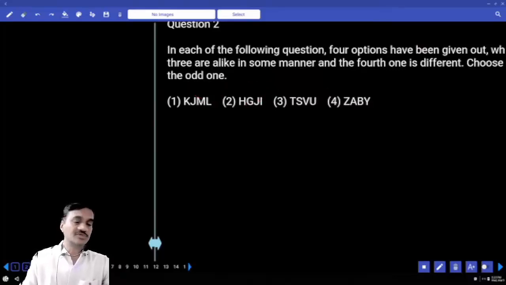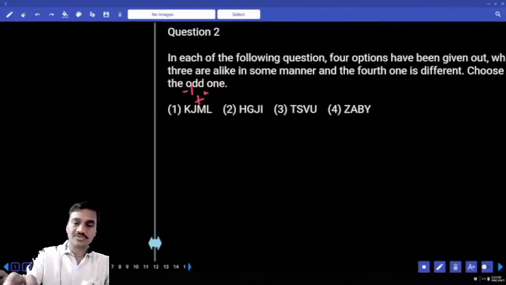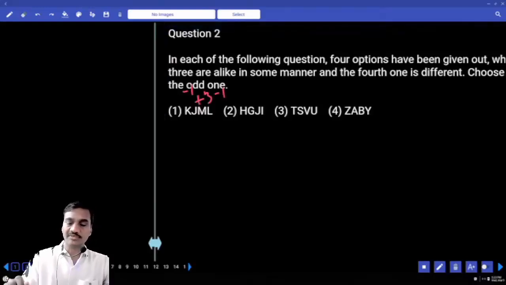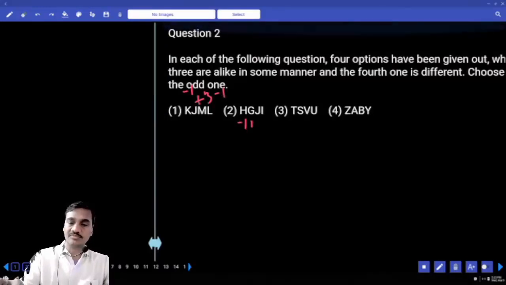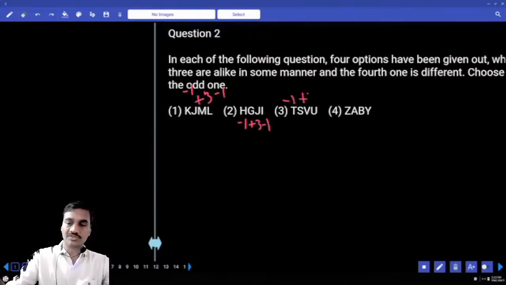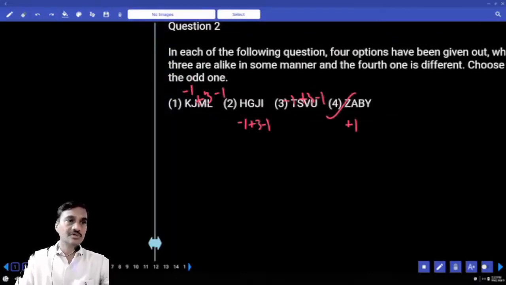Then in question number 2, JK. K and J, what is the difference? -1. J and M, plus 3. M and L, -1. Here again, -1 plus 3, -1. Here, -1 plus 3, -1. Here, -1 అవుతుందా, +1 అవుతుంది. Hence this is the odd one. Question number 2, it is choice 4.